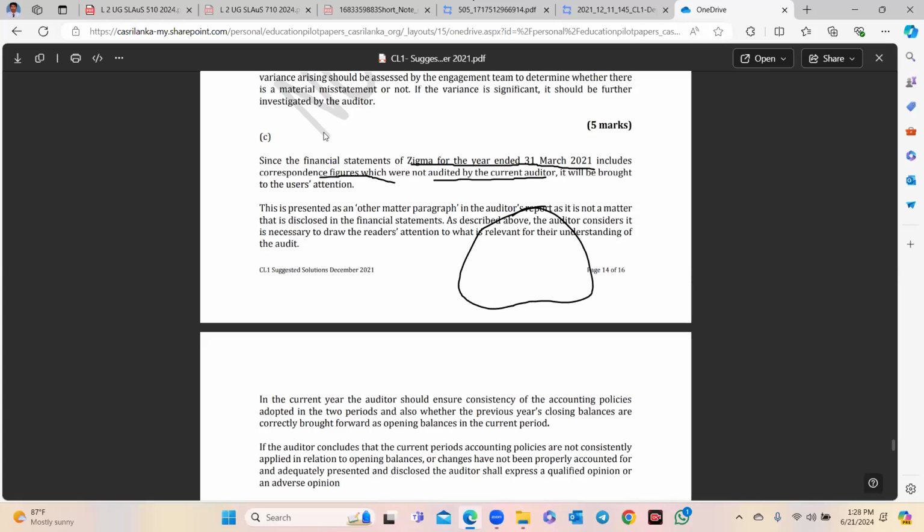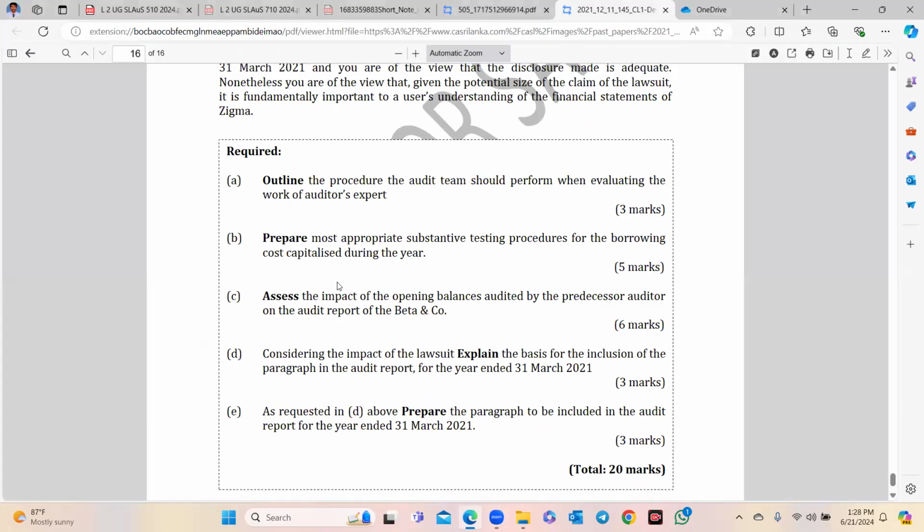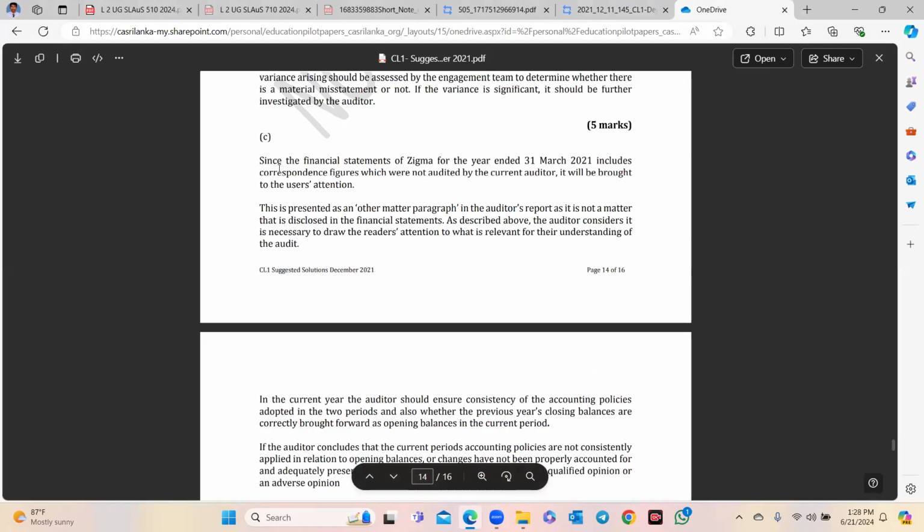Right, so now it is time to focus. Since the financial statements of Sigma for the year ended 31st March 2020 include corresponding figures which are not audited by the current auditor, this is brought to the users' attention. They are asking about the auditor's report impact, right? It is presented in the audit report. Where is it shown? Is it in the opinion, the basis for opinion, the key audit matters? It is the emphasis of matter or the other matter paragraph.